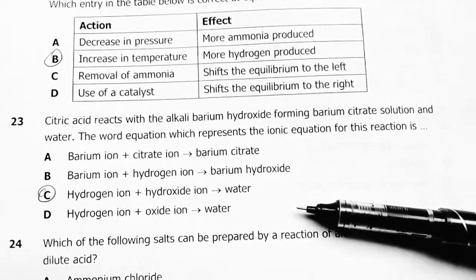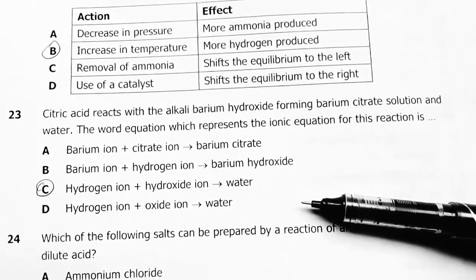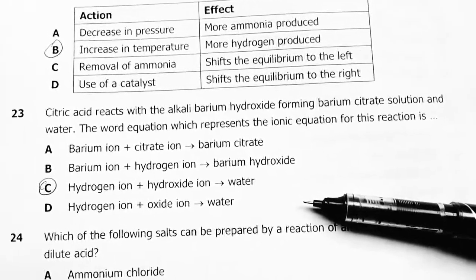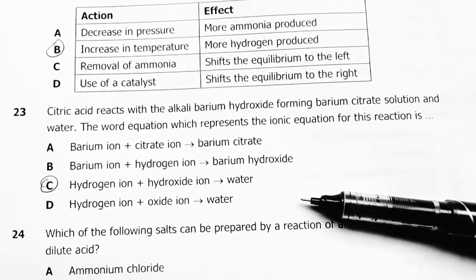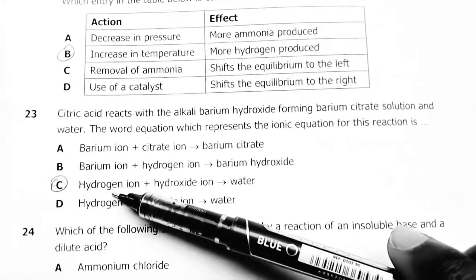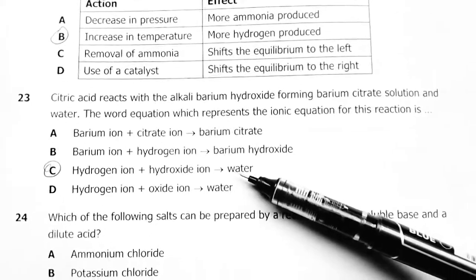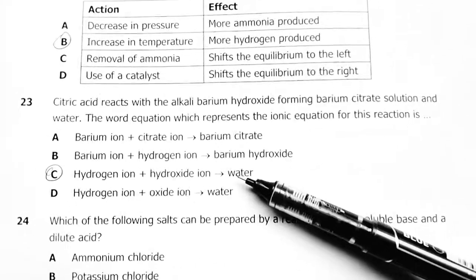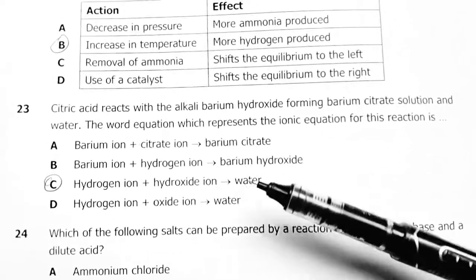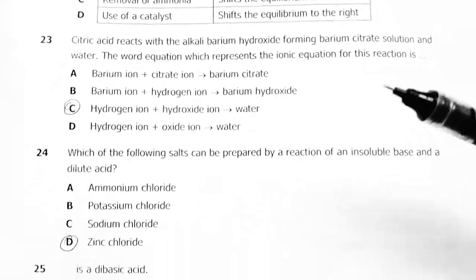23, citric acid reacts with aqueous barium hydroxide, forming barium citrate solution and water. Keyword: solution. The equation which represents the ionic equation for this reaction is C. Hydrogen ion plus hydroxide ion gives you water. You don't ionize anything that is not aqueous. Water is a liquid, so you leave it there. When you ionize everything and cancel out the spectator ions, you find that your equation will remain with C.